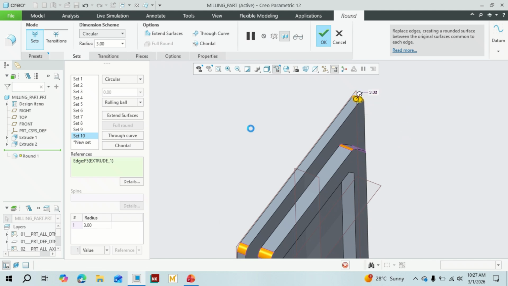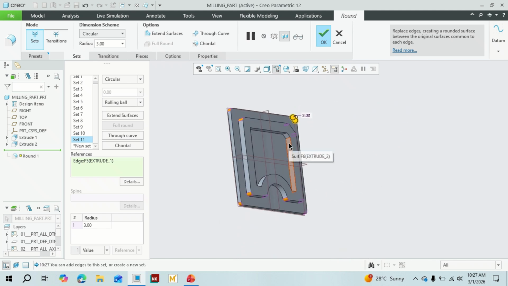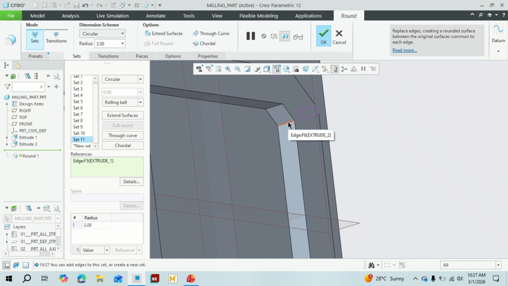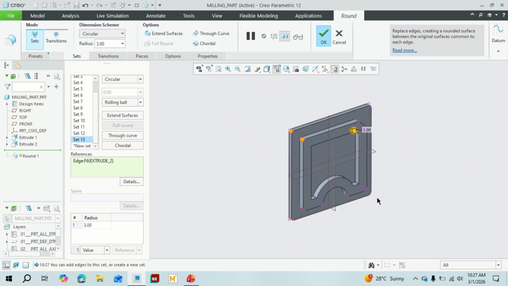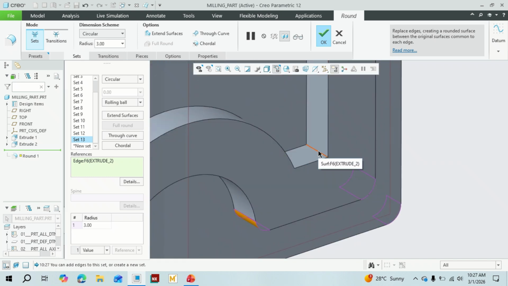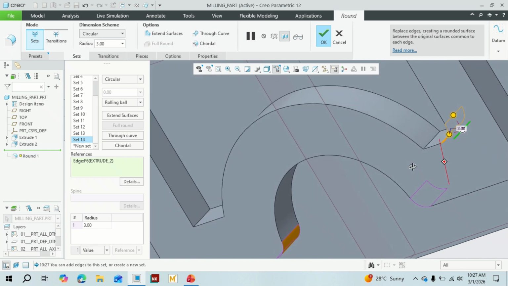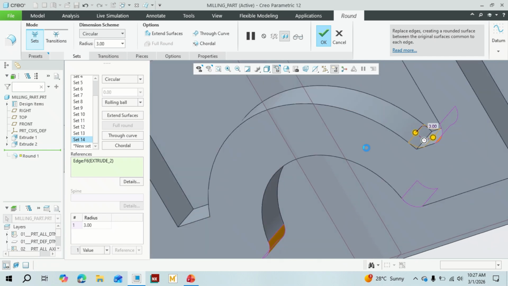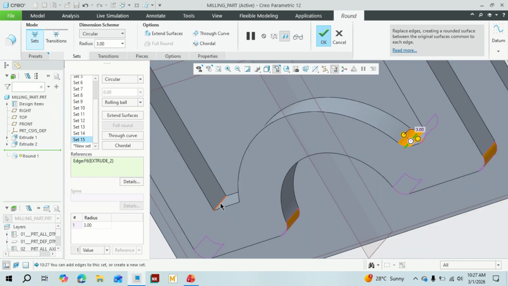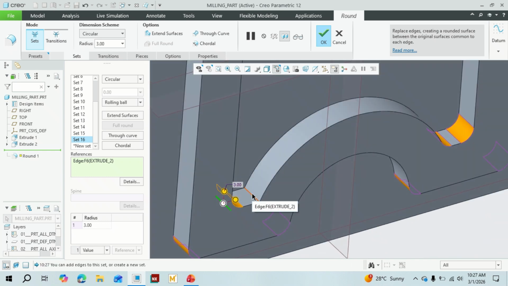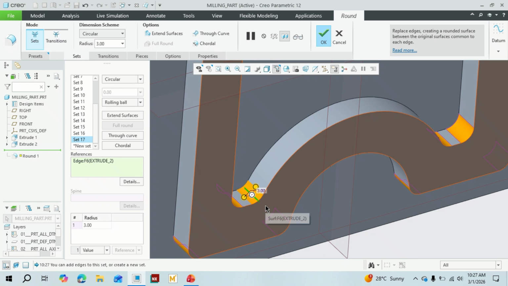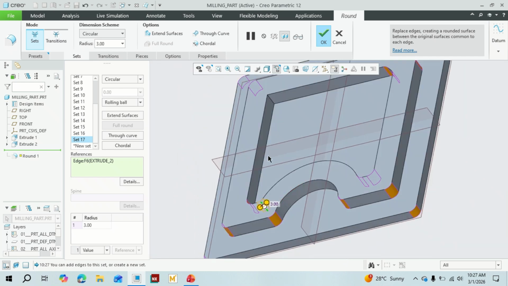We have to give some radius everywhere to reduce the sharp turning of the tool. The tool will estimate automatically and won't get stuck, but it will only create the profile. Let's make sure that this is the finished part, with fillets everywhere.